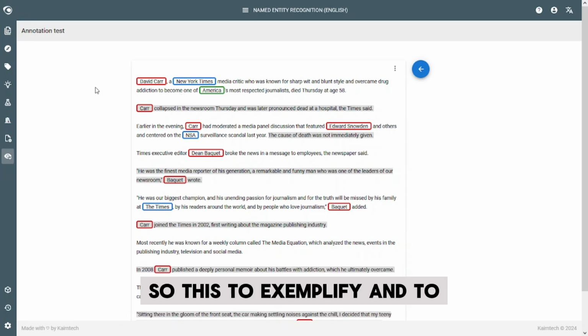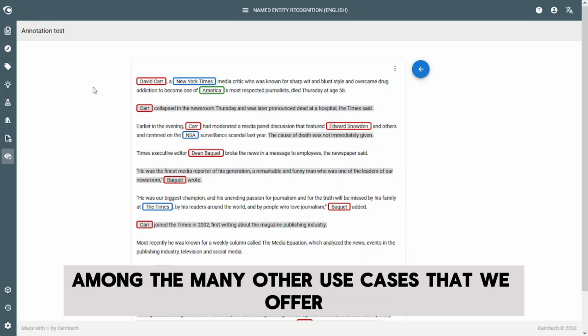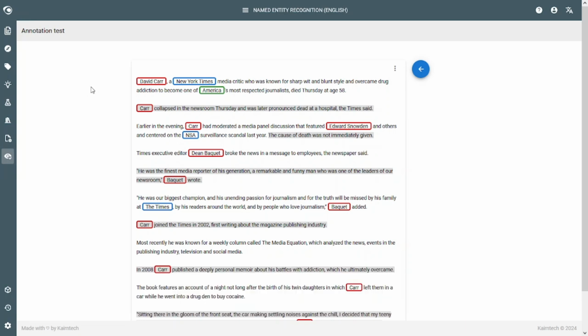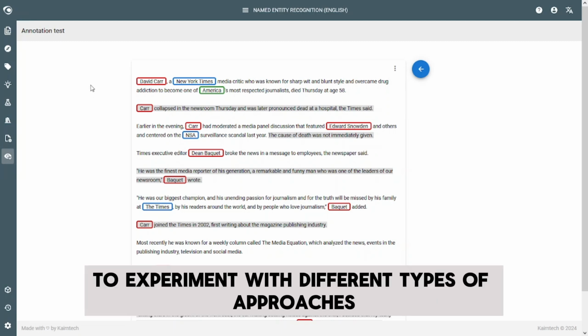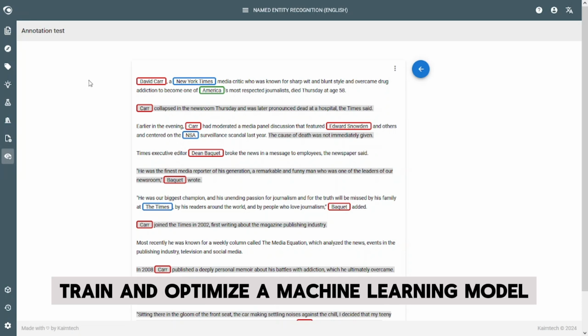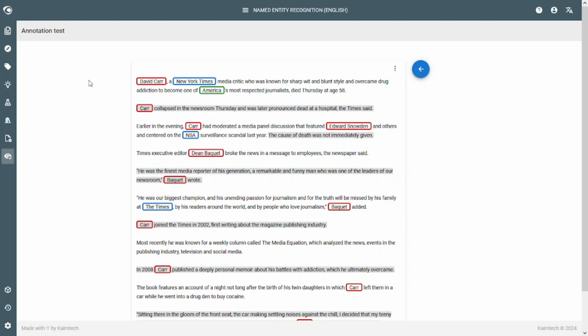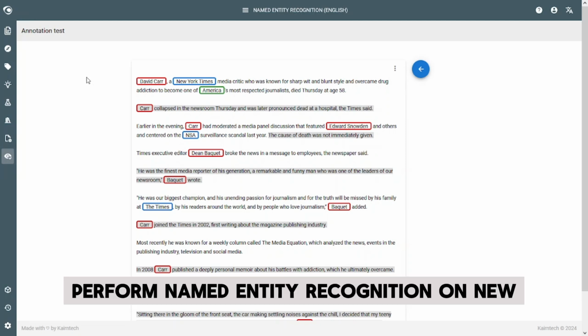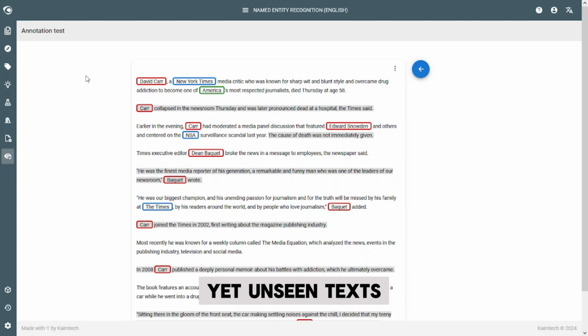So this, to exemplify and to underline the claim that among the many other use cases that we offer, Kairntech also offers named entity recognition, allowing the user to experiment with different types of approaches, like the experiments that we have seen here, and then ultimately train and optimize a machine learning model and deploy it in order to then perform named entity recognition on new yet unseen texts.